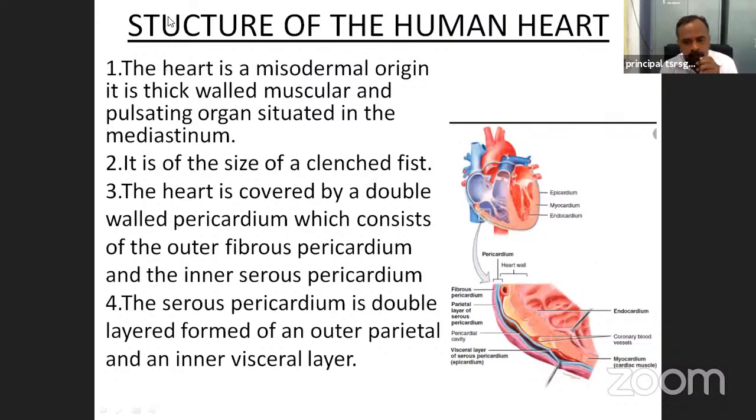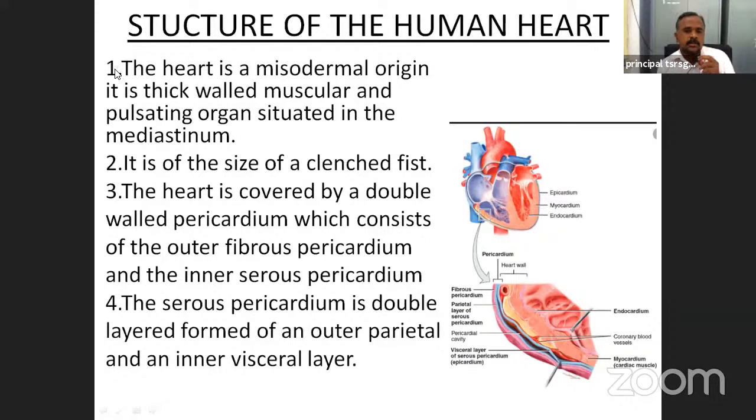Now, in this lesson, we discuss the human heart. This is very important in the public examination for the 8 mark question. The structure of the heart and the working of the heart, two are very, very important. Now, the structure of the human heart.